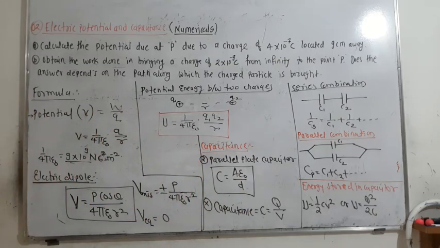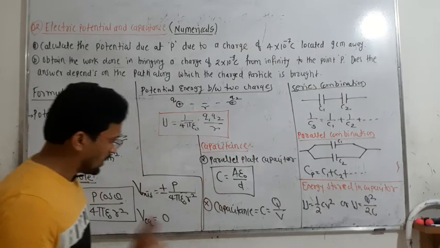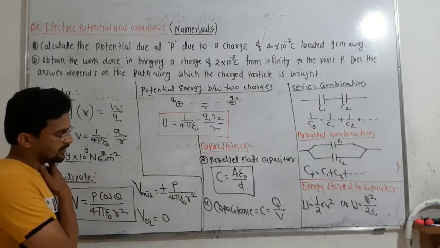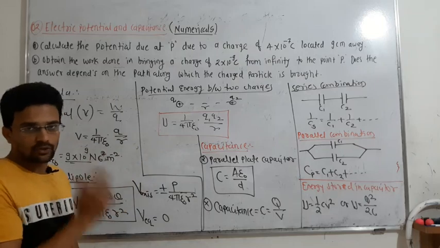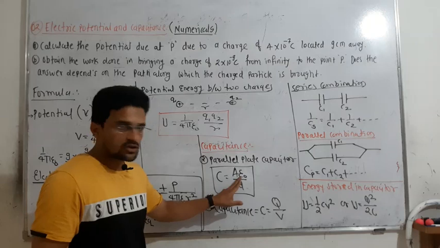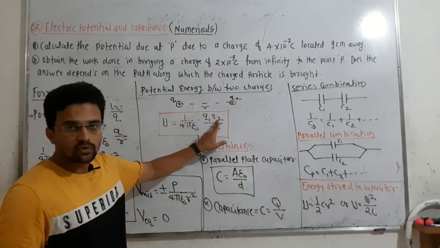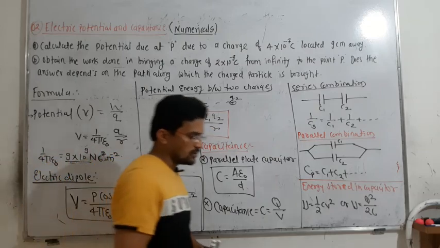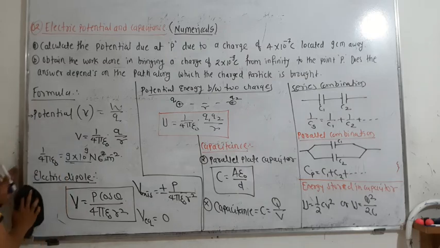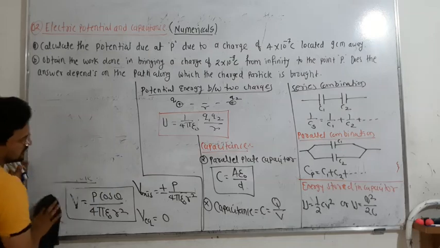So pause the video, write it down, or memorize it. I assume that you have already learned the theory of this topic, so I have just made a brief of the formulas. You have to remember the meaning of A, epsilon naught, D, and also Q1 and Q2. Okay, so let us start with the first numerical. Take a screenshot, or you can just watch it again.